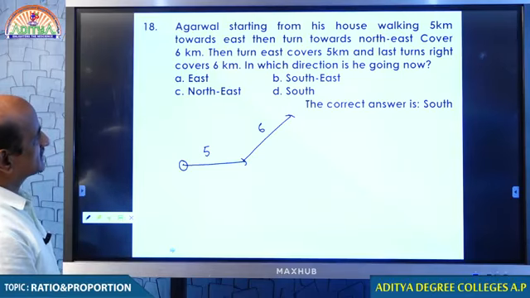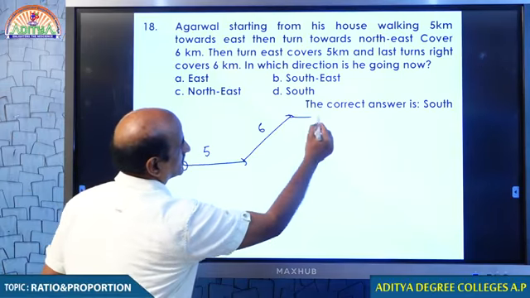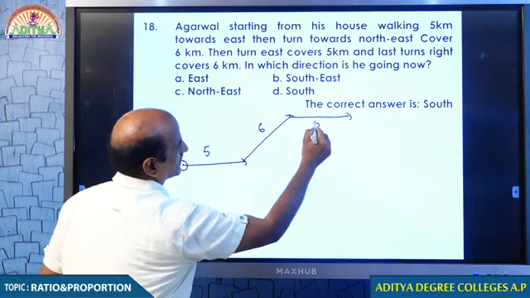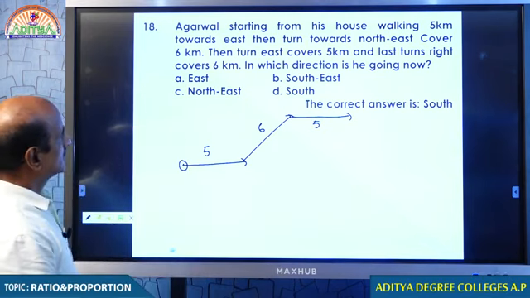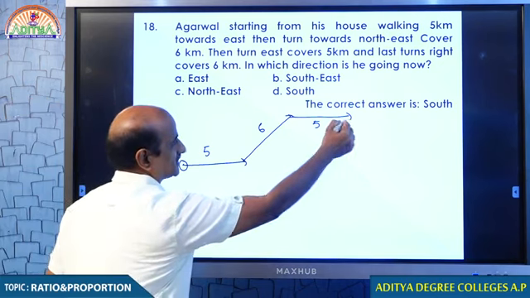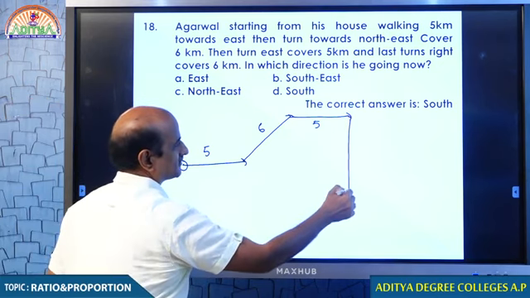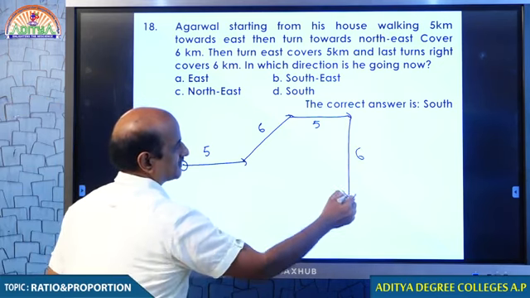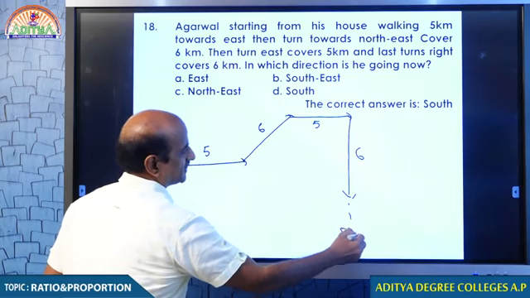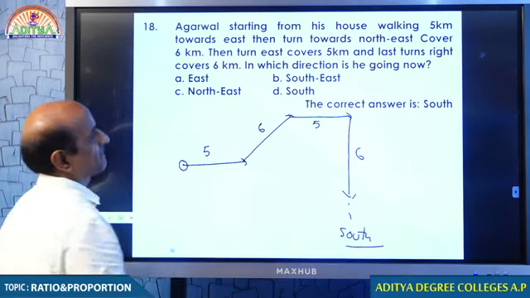Then turns east and covers 5 kilometers. Then turns right and covers 6 kilometers. Right. So, tell me in which direction he is walking now? He is walking in south direction.